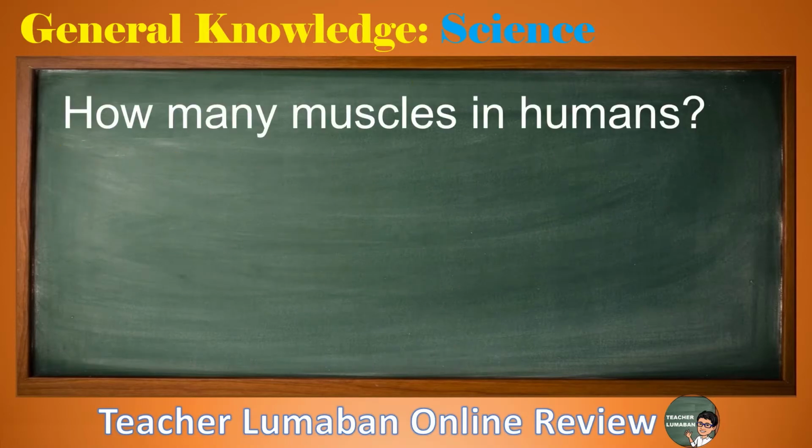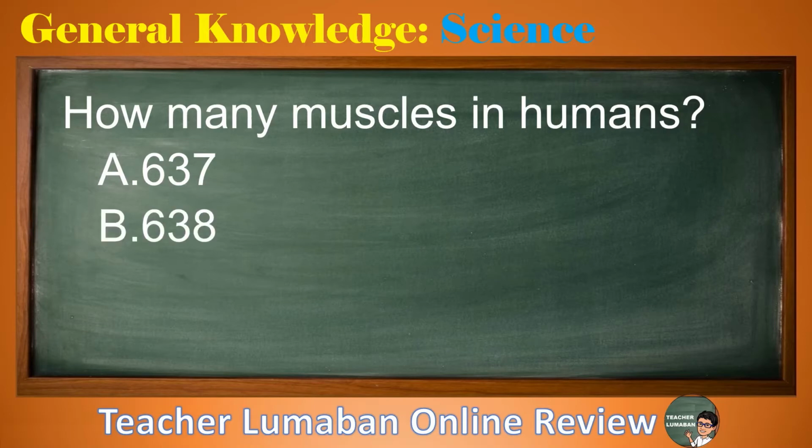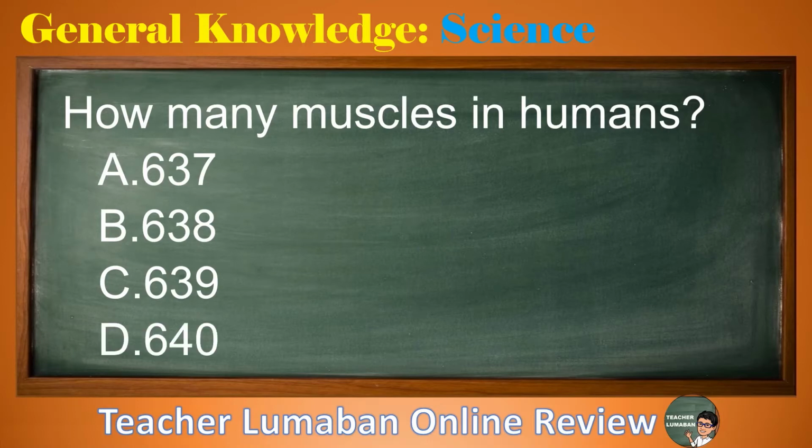How many muscles in humans? Letter A, 637. Letter B, 638. Letter C, 639. Letter D, 640. Choose the suitable answer to the following choices in 5 seconds. 5, 4, 3, 2, 1.